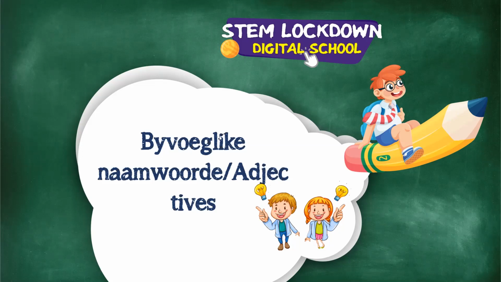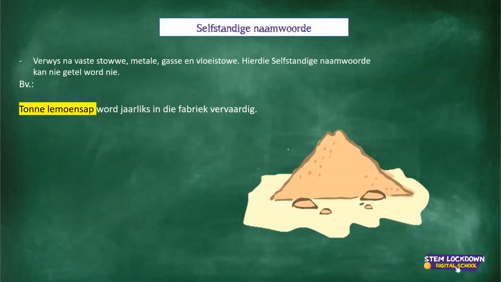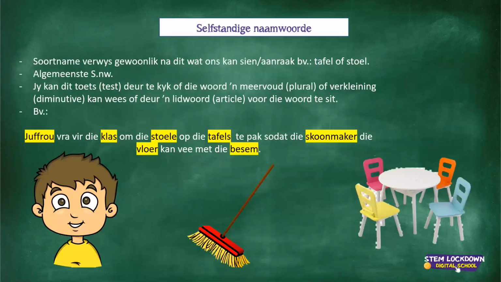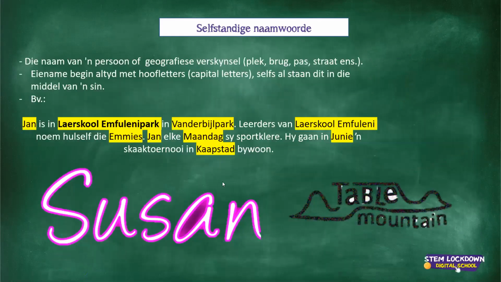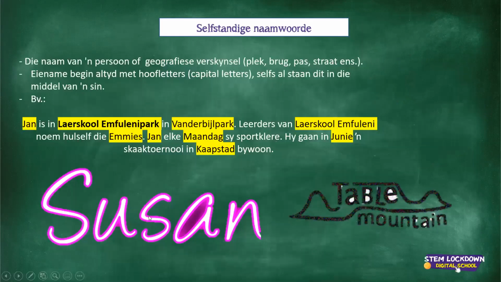Okay, guys, so I'm going to go back just to make sure that we all understand, and I don't mind doing that. So let's quickly look at proper nouns now. Proper nouns is again the name of a place or a person. For instance, Susan is the name of somebody, and Table Mountain is the name of a place. So proper nouns are always written in capital letters, and it refers to the name of a person or a place.